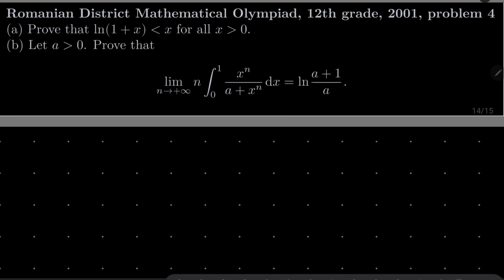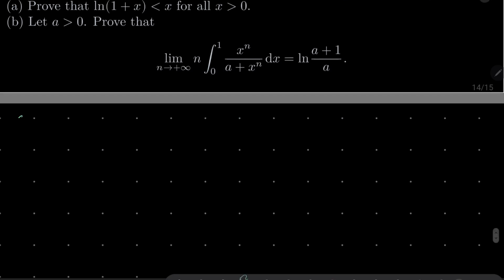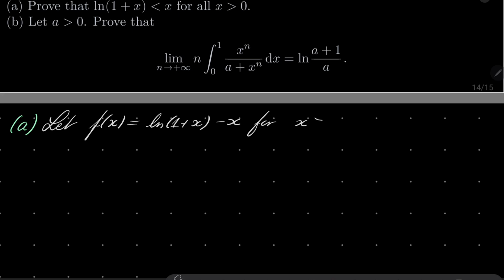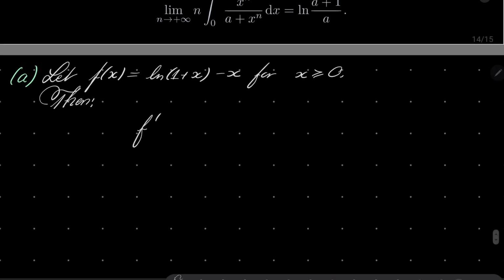Right, so let's tackle part A first. So let f of x be equal, as I suggested, natural log of 1 plus x minus x for x greater than or equal 0. Notice that then we have the following. The derivative of our function is 1 over 1 plus x minus 1, which is x over x plus 1.